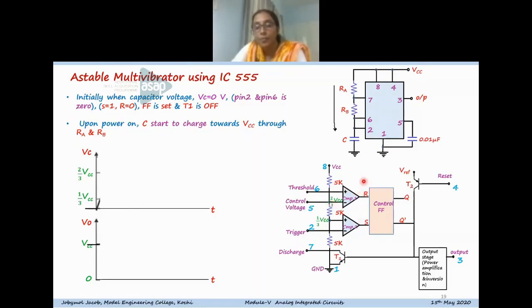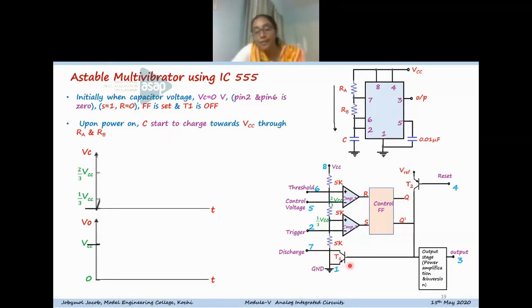So the output of the first comparator is 0 and the second comparator is 1, so the control flip-flop is in the set condition. When the flip-flop is set, Q bar is 0. Q bar is directly connected to the base of transistor T1, so transistor T1 becomes off and remains in the off condition.